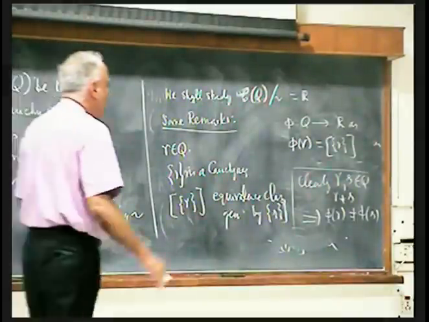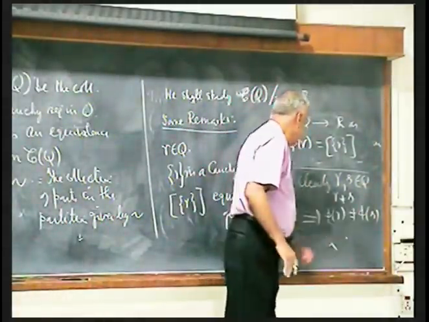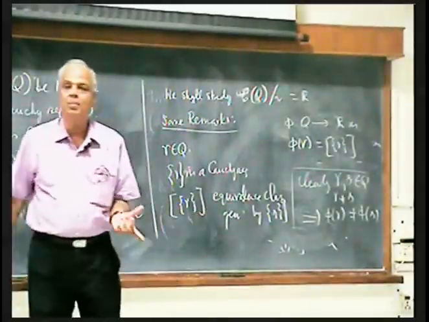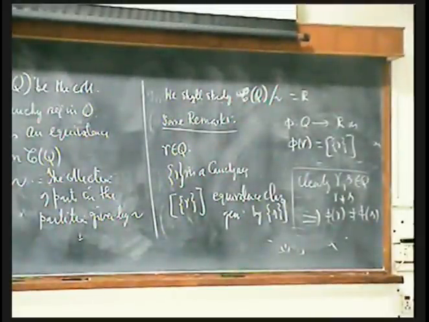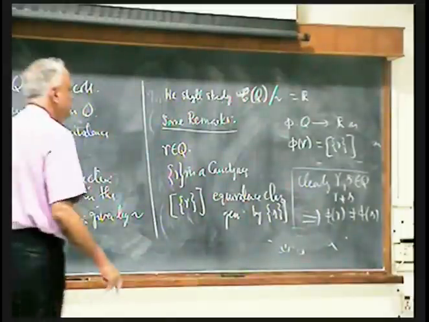Suppose phi(R) equals phi(S), then the equivalence class must be equal, so the Cauchy sequence R must be equivalent to the Cauchy sequence S. That means R minus S must go to 0, but R is not equal to S. So R minus S will never go to 0. So that is what that clearly means.